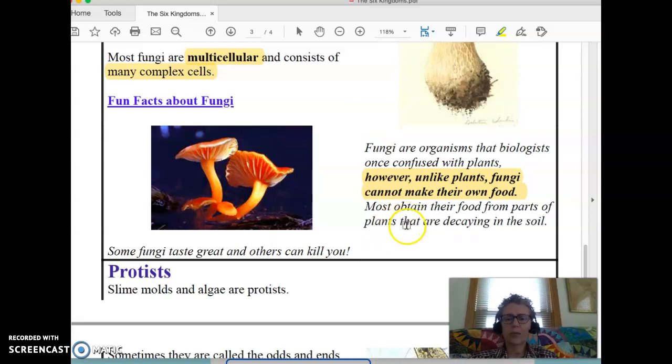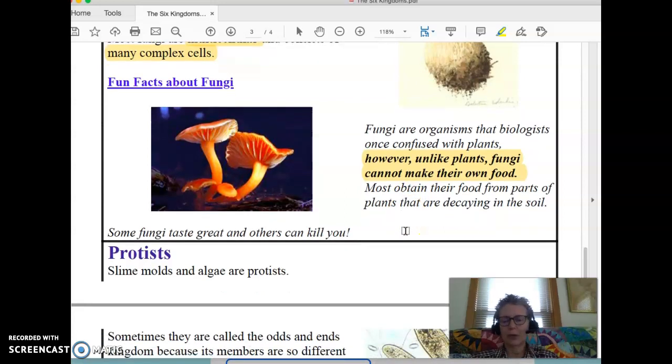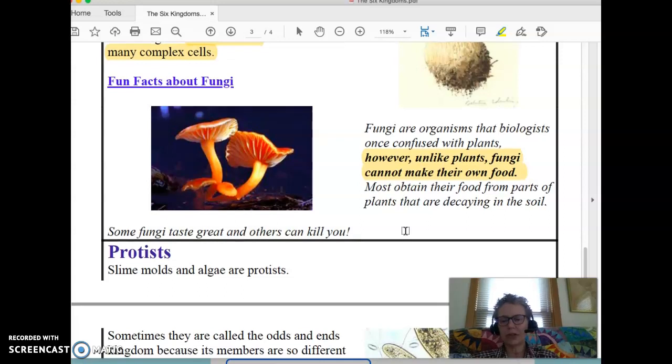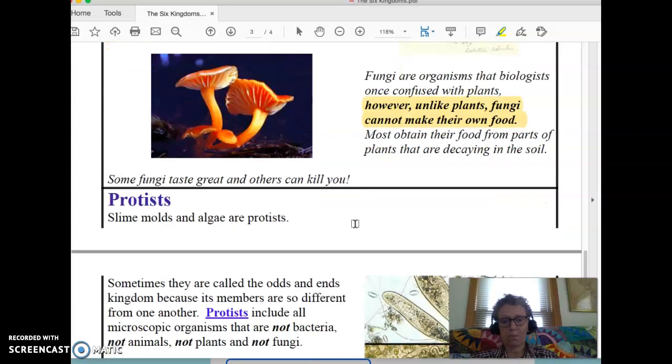Most obtain their food from parts of plants that are decaying in the soil. Some fungi, some types of mushrooms, are delicious. I like them on my pizza, but other fungi can kill you.